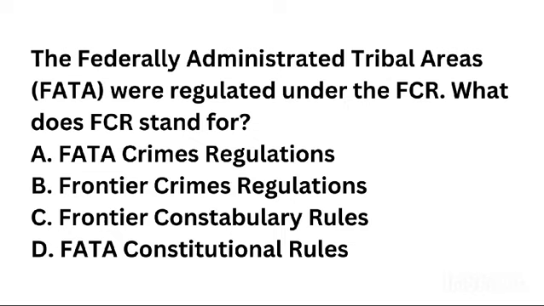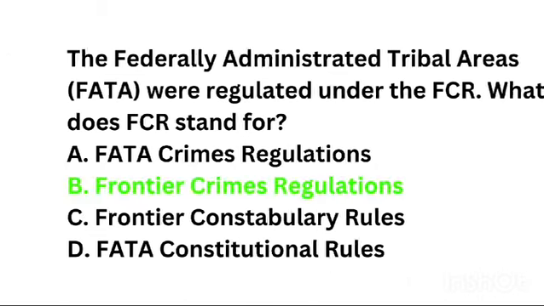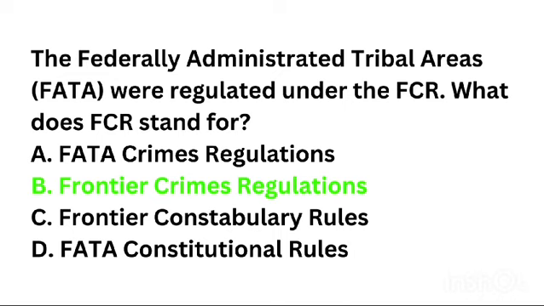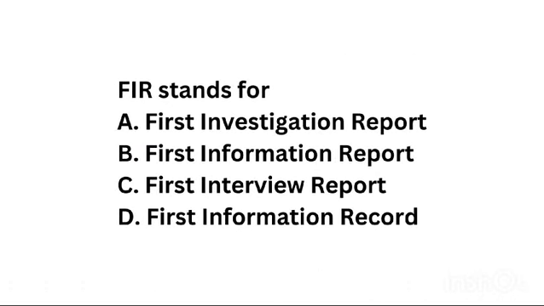Next question is the FATA were regulated under the FCR. What does FCR stands for? Answer is Frontier Crimes Regulation. Next is FIR stands for. Answer is First Information Report.